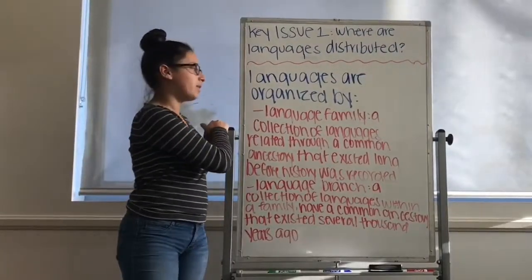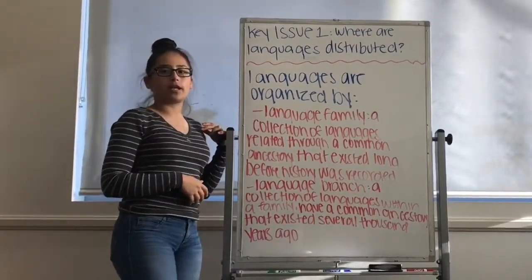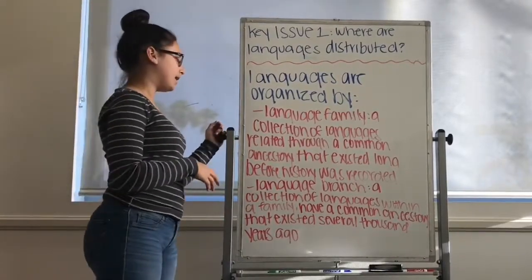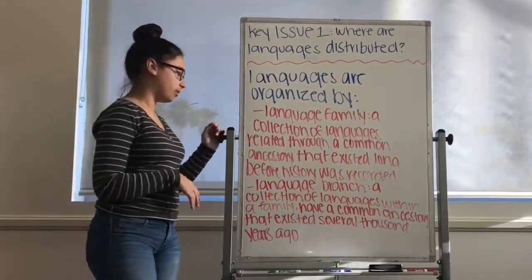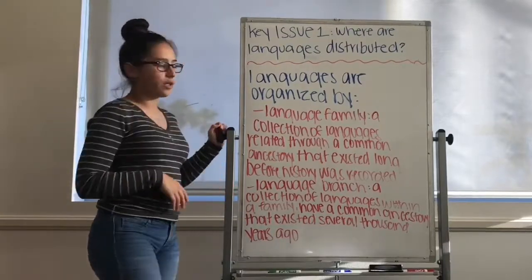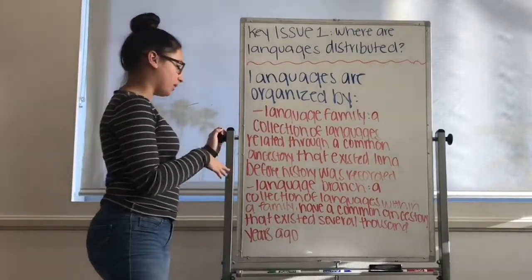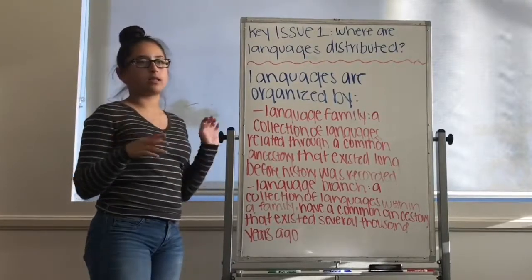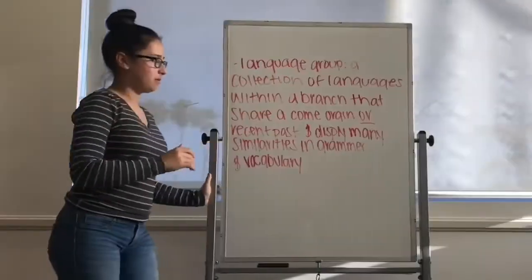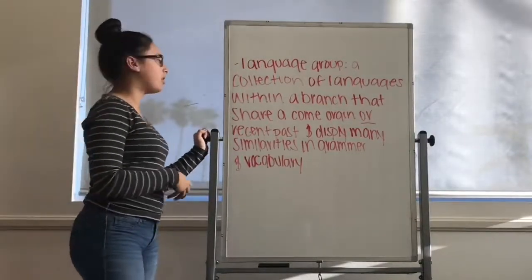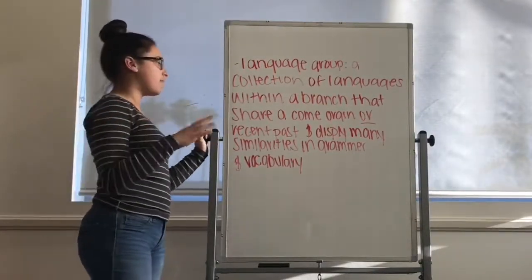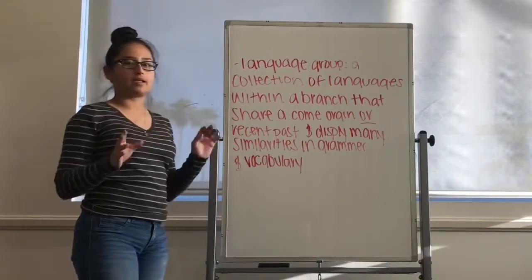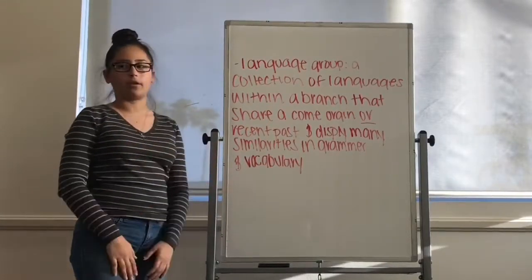Governments use this language for laws, reports, money, road signs, and stamps. Languages are organized by a language family, which is a collection of languages related through a common ancestry and existed long before history was recorded. A language branch is a collection of languages within a family that have the same ancestry as well and existed several thousand years ago. A language group is a collection of languages within a branch that have shared the same origin in the recent past and have the same grammar and vocabulary.